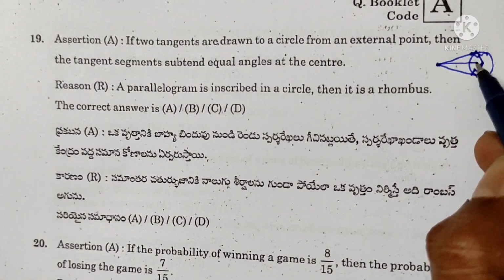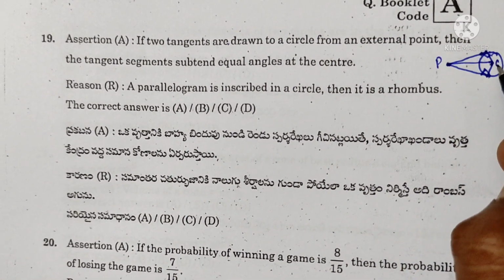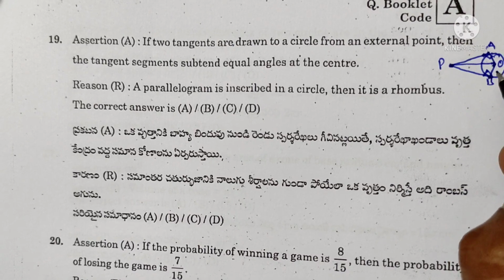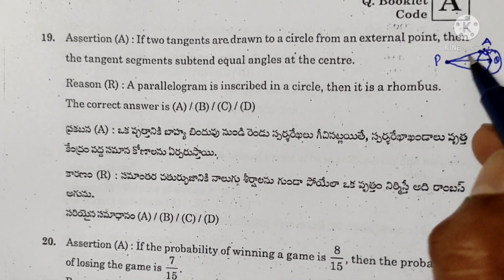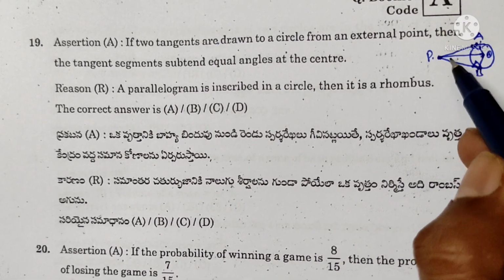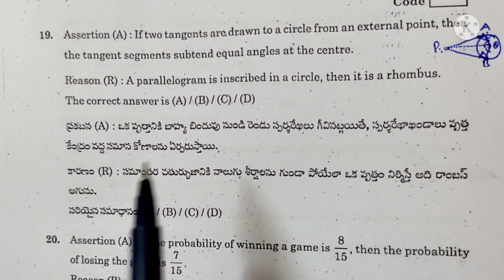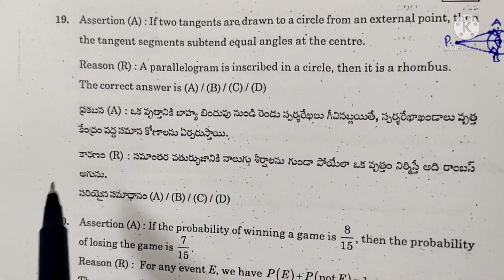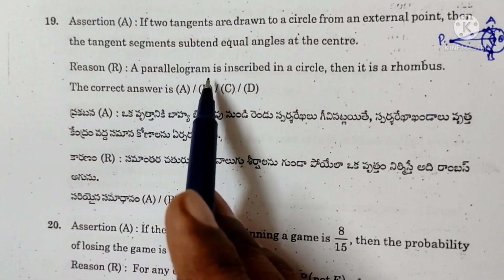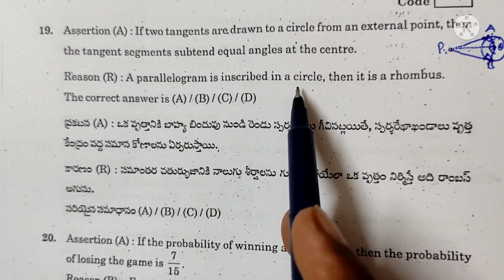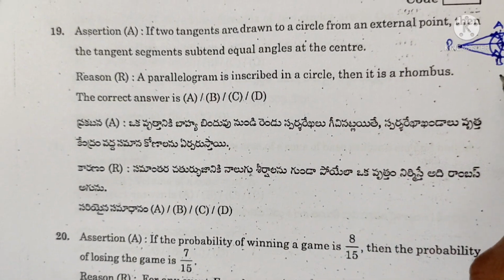Okay, this is P, O, A, B. Triangle OAP and triangle OBP are similar triangles, so that's why the center angles are equal. Assertion is true. Reason, if a parallelogram is inscribed in a circle, then it is a rhombus.